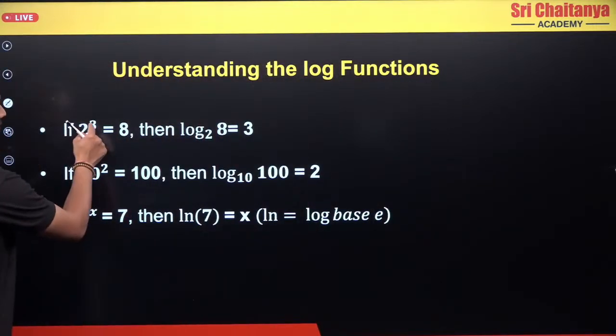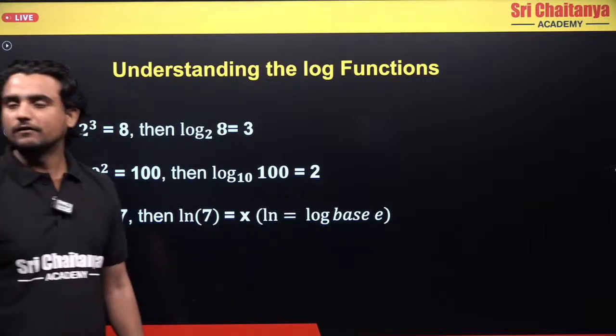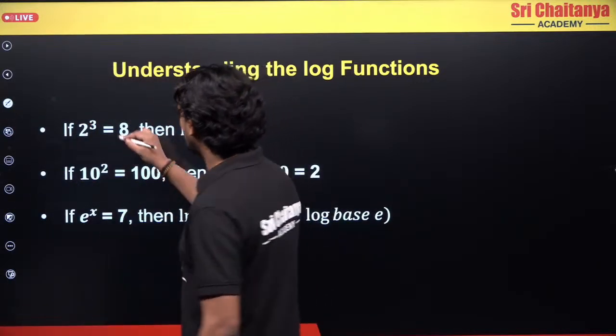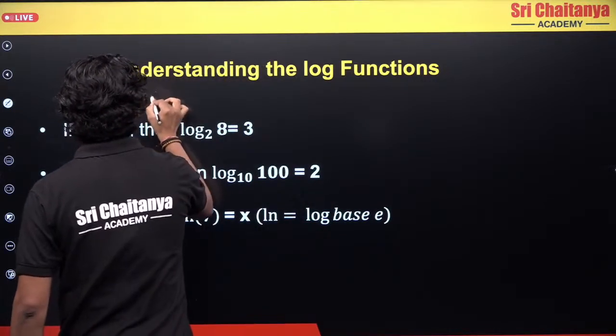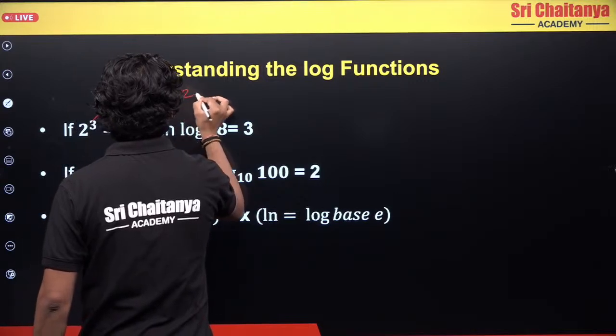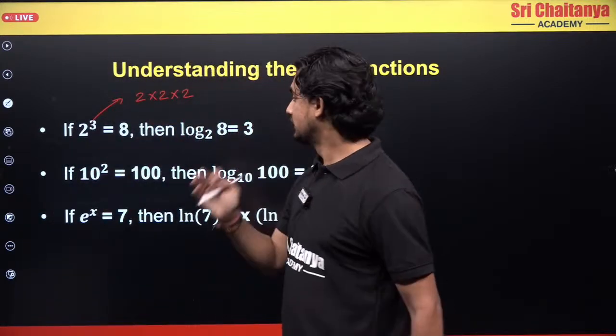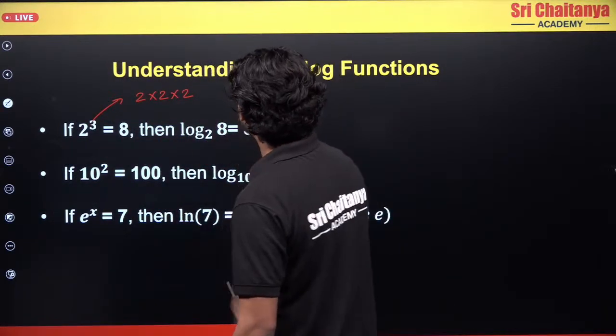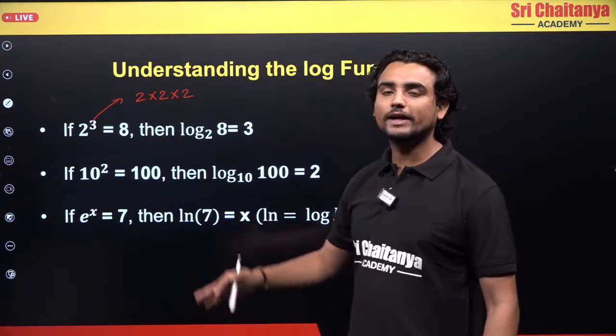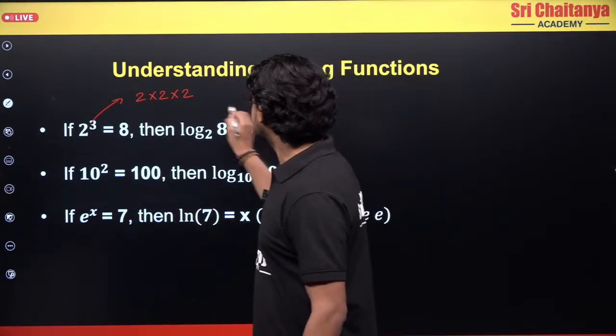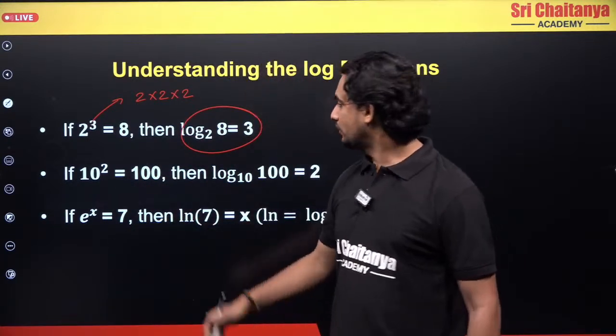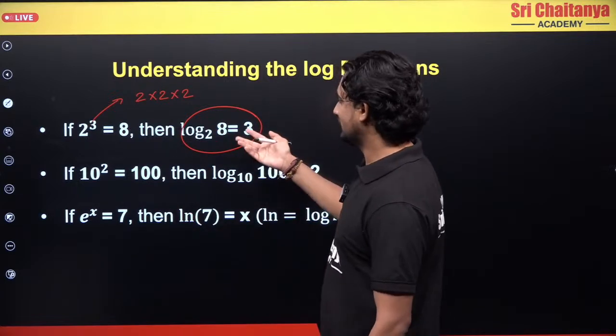So 2 power 3 is equal to 8, right? We know that 2 power 3 is equal to 8. How can you write 2 power 3? 2 power 3 can be written as 2 into 2 into 2, so this will become 8. But then log 2 base 8 is also equal to 3. So how do you get this? We'll talk about this. So basically let's understand.